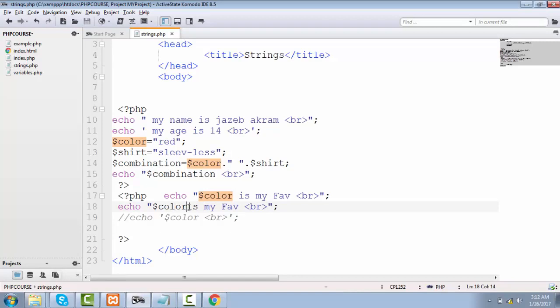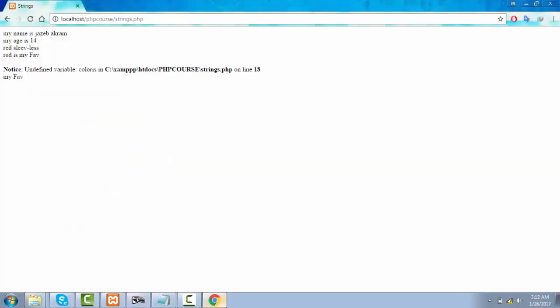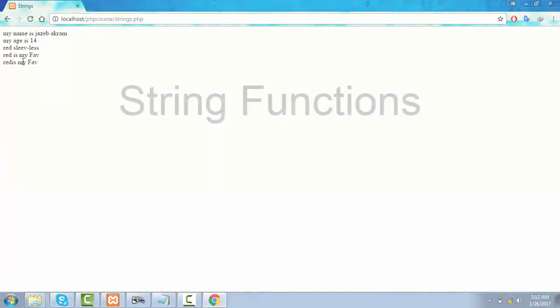So if you want to add your variable with your string, then you can also use these curly braces around your variable that will differentiate your variable from your text. Let's save this one out and see it now. See, now we have this third red is my favorite without having any error.